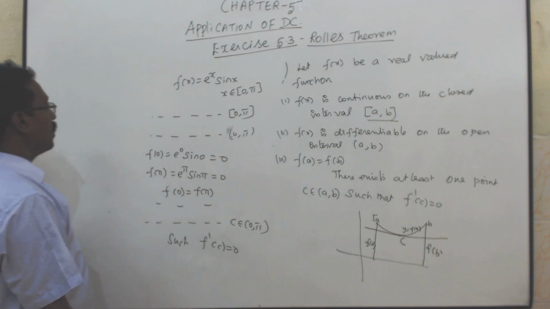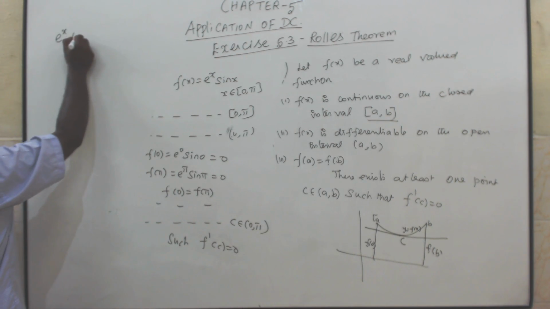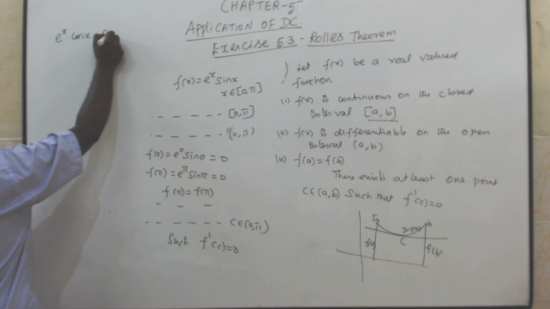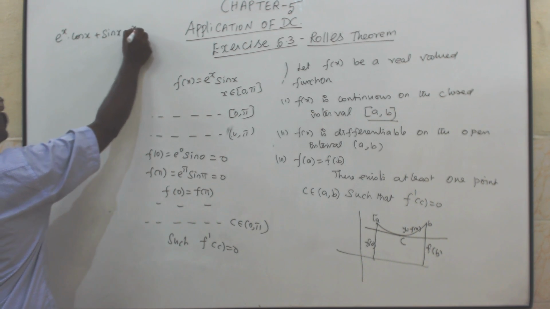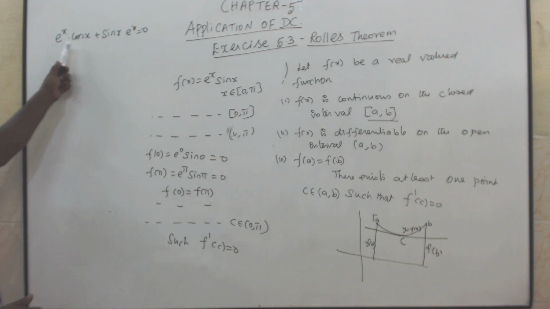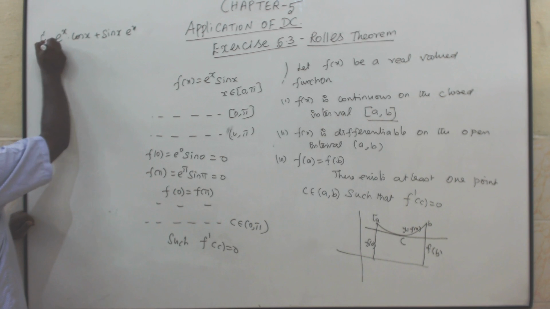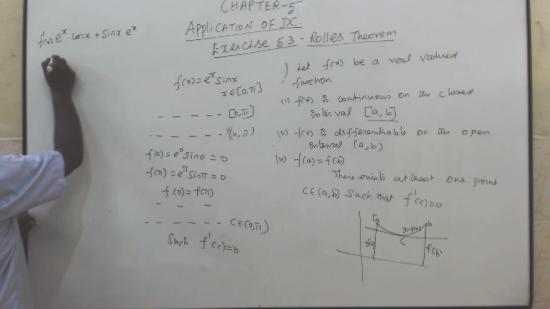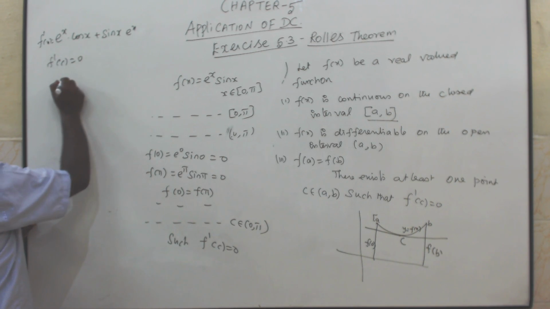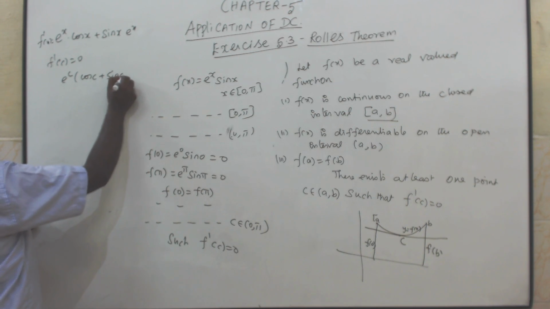Now f dash of x is e power x, differentiation of sin x is cos x, plus sin x, e power x, equal to 0. This is in the form of uv: u into differentiation of v plus v into differentiation of u. That is f dash of x. But what we have to prove? f dash of c equal to 0, find c. So e power c (cos c plus sin c) equal to 0.